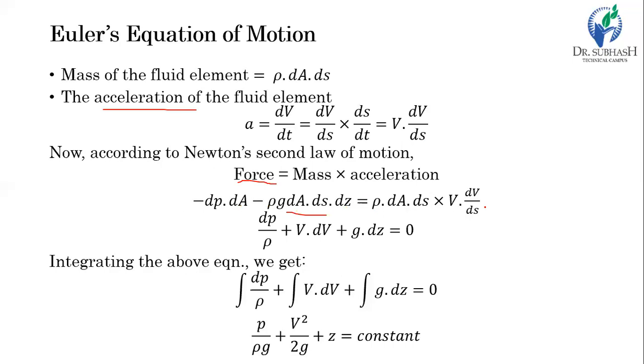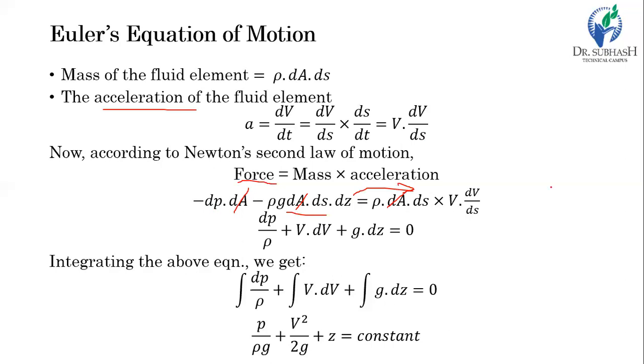And after simplifying this equation, let's consider how to simplify. First, remove dA from all the sides, so dA will cancel out. Then, if we take these two terms on the right hand side, this will be a positive value.